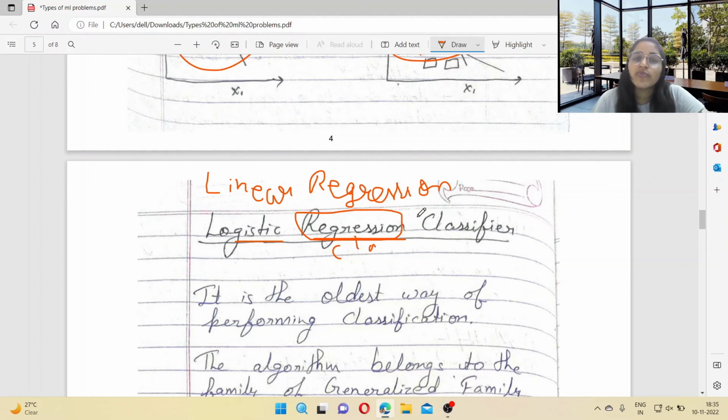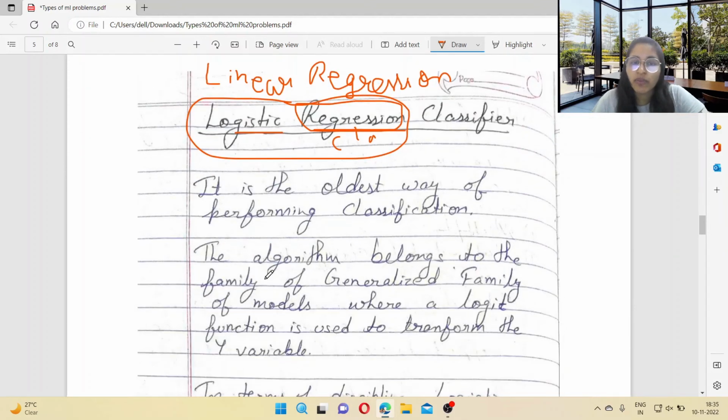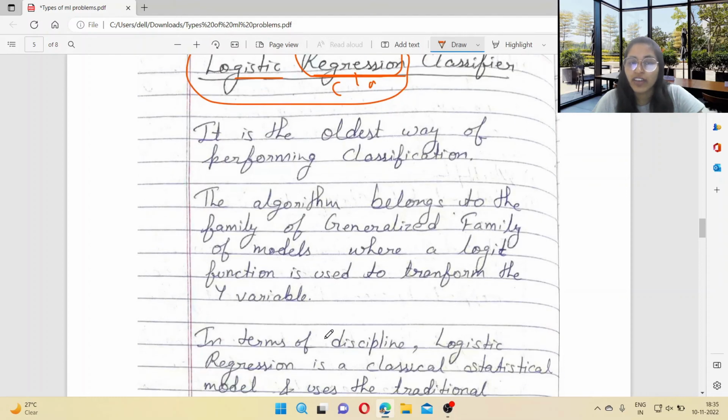Okay, so when you build your model, you have to implement this algorithm from the sklearn library, as we will discuss in future videos. This is the oldest way of performing classification. The algorithm belongs to the generalized family of models, where a logit function is used to transform the y variable. Okay, so you know about the y and x variables.